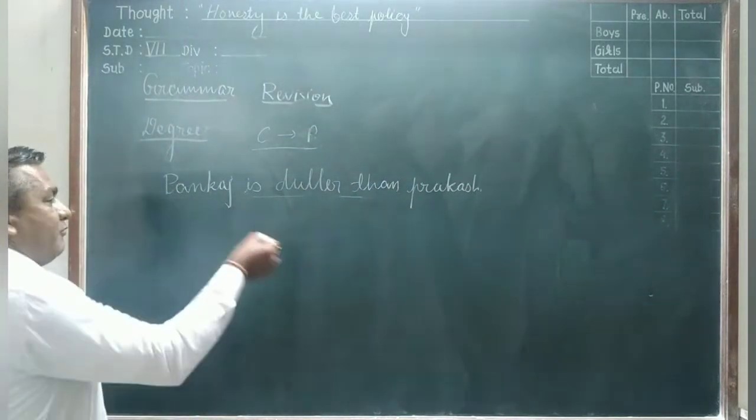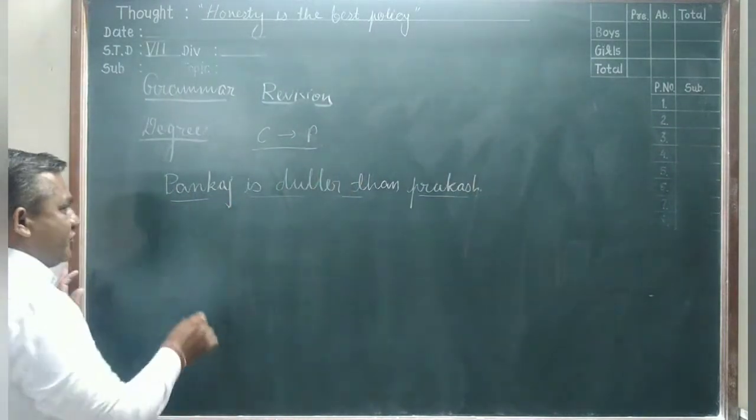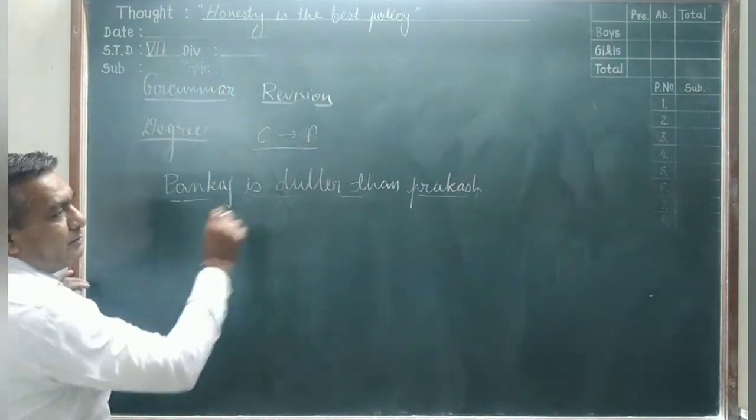So here, first we change their place. Prakash and Pankaj.